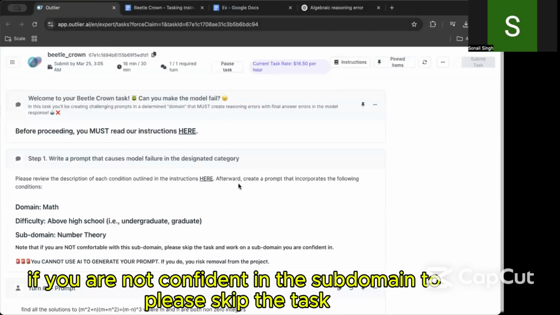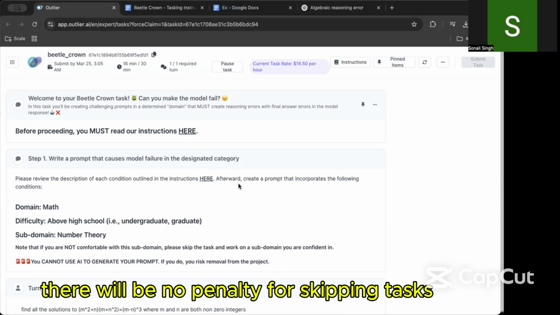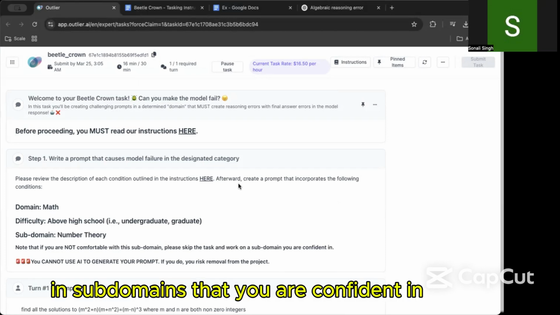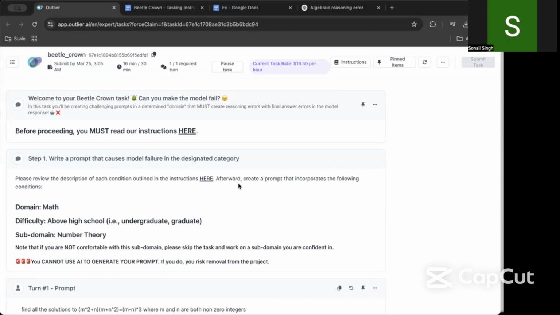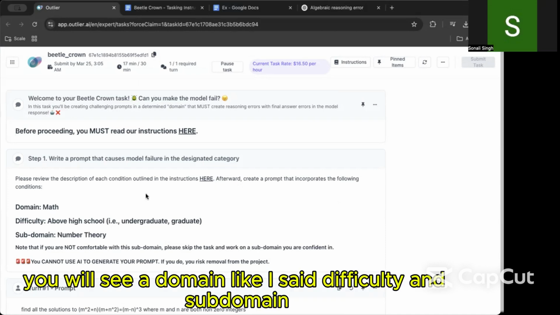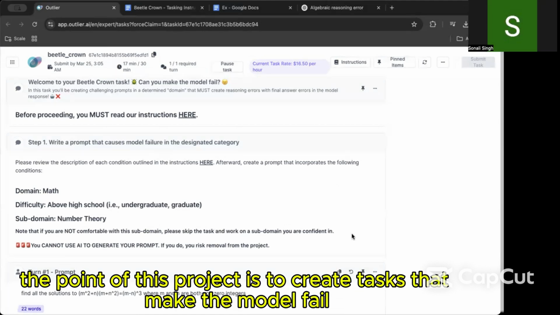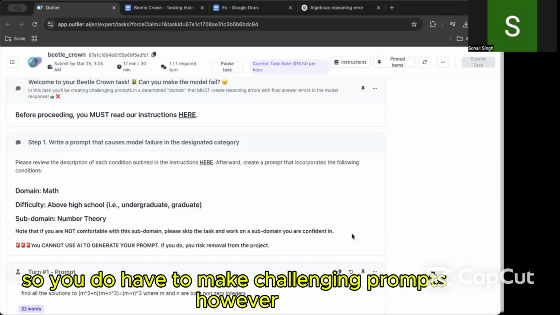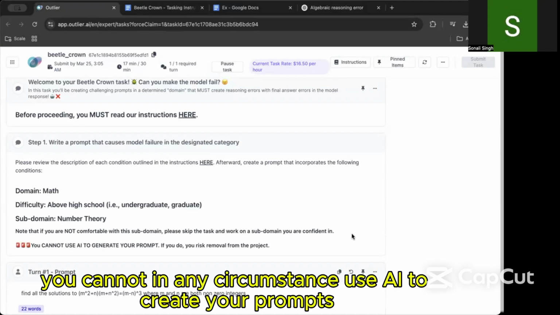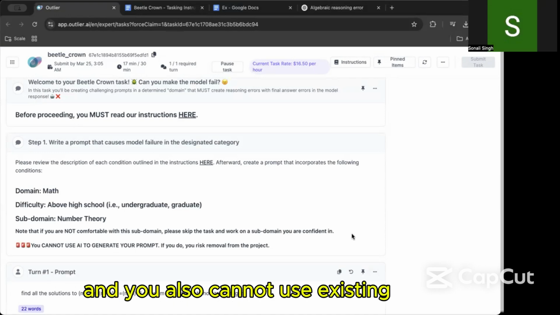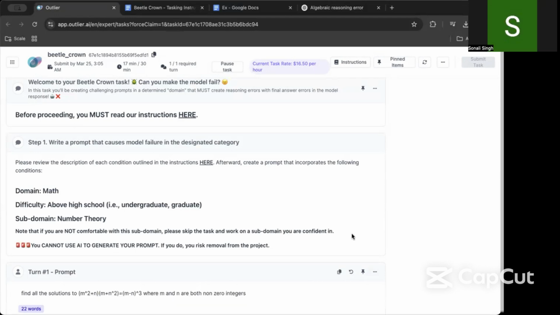We encourage you, if you are not confident in the subdomain, to please skip the task. There will be no penalty for skipping tasks, and we want you to write prompts in subdomains that you are confident in. So when you open up your task, you will see a domain, like I said, difficulty and subdomain. Also, as aforementioned, the point of this project is to create tasks that make the model fail. So you do have to make challenging prompts. However, you cannot in any circumstance use AI to create your prompts, and you also cannot use existing hard problems that are on the internet.